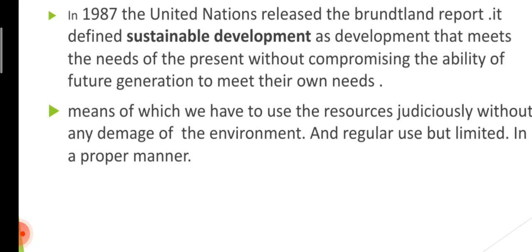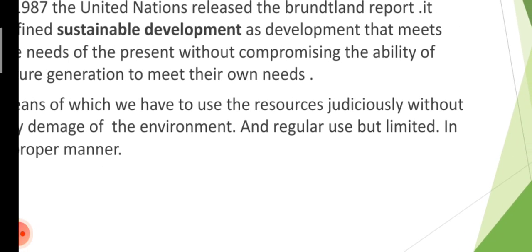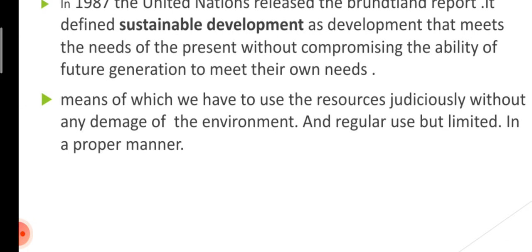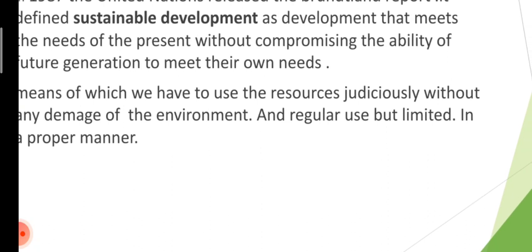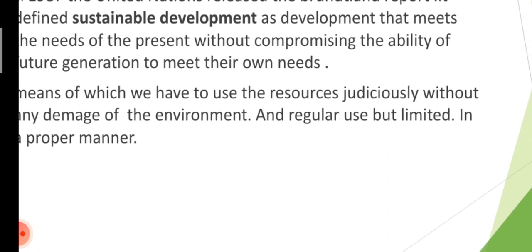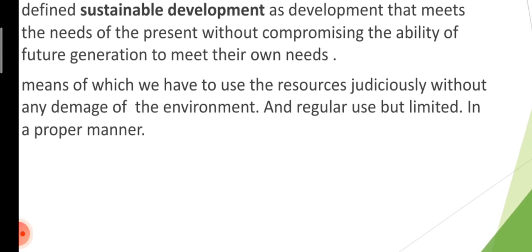It means we have to use the resources judiciously without any damage to the environment. We have to save the resources for future generations. And regular use but limited, means we should use the resources but in a limited and proper manner.